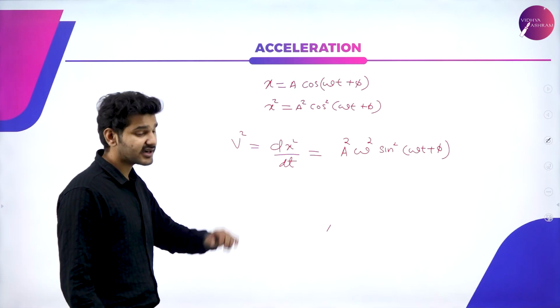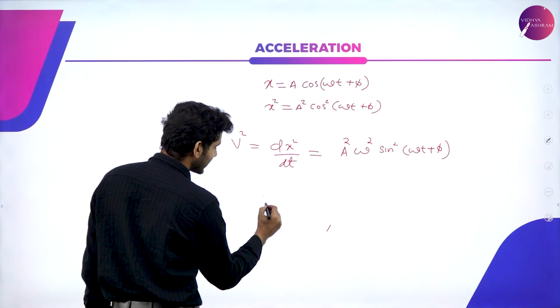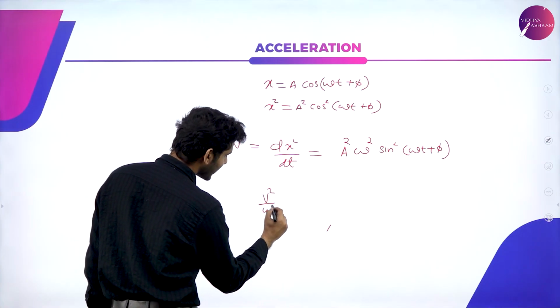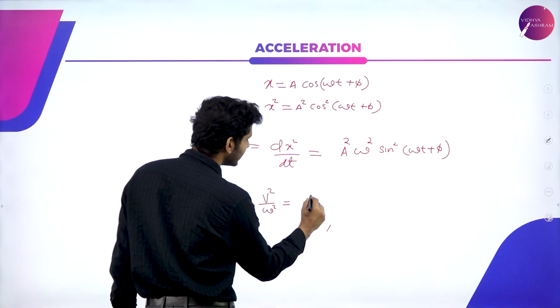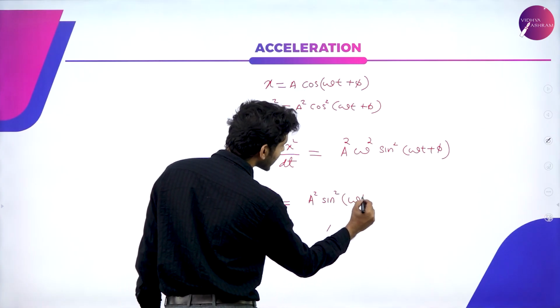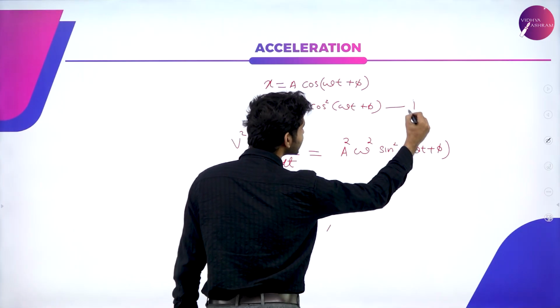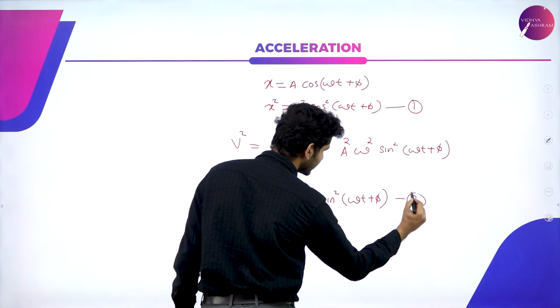Then if I take this omega square to the left hand side, I can write it as v square by omega square equal to a square sine square(omega t plus phi). Now I'm going to call this equation number 1 and this one equation number 2.